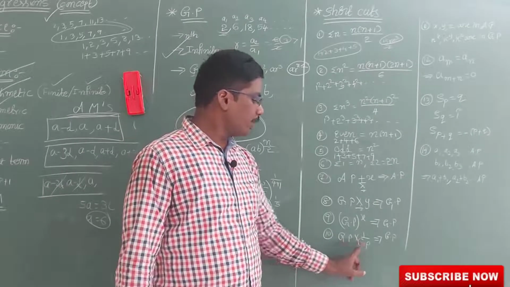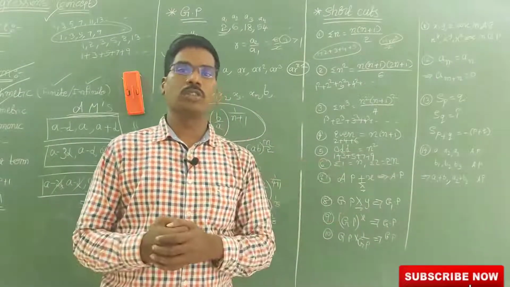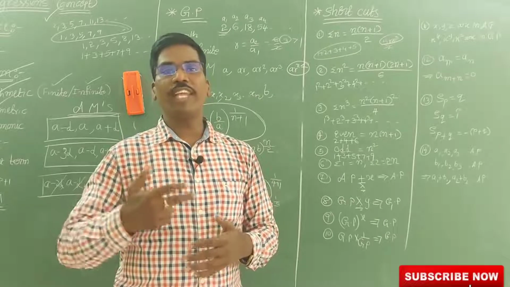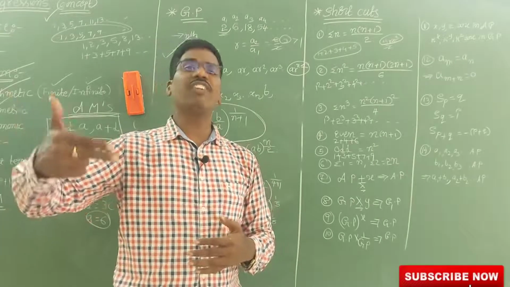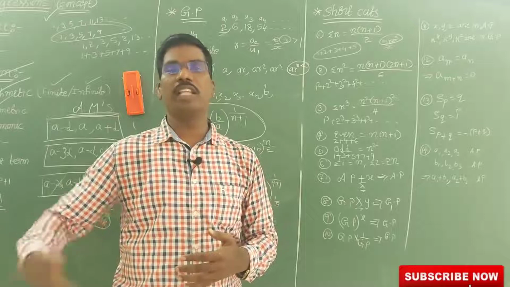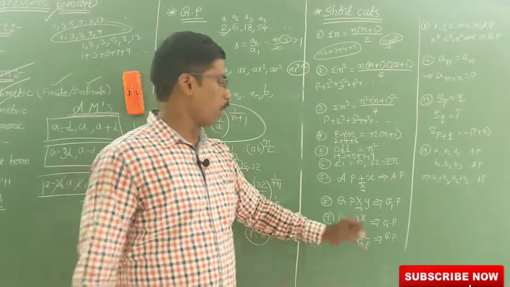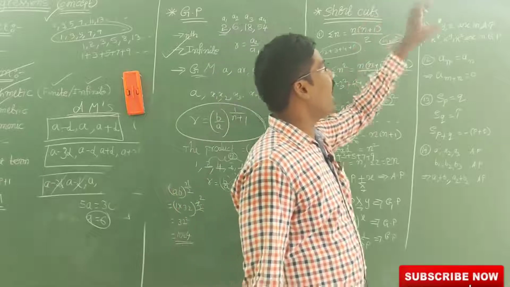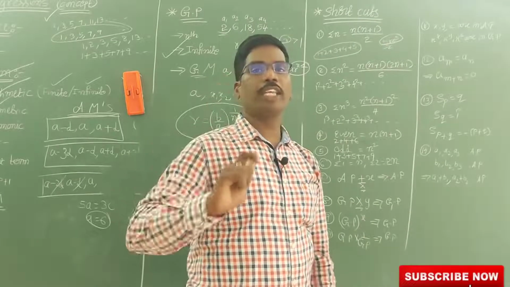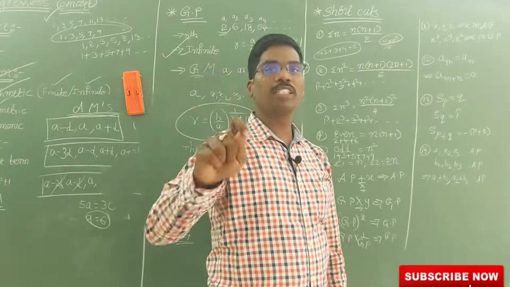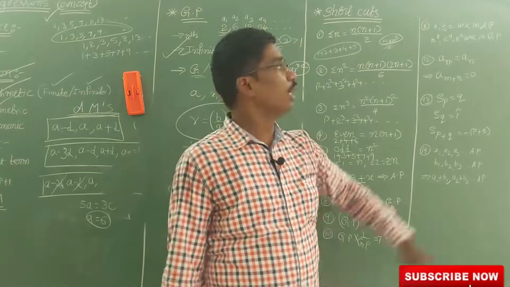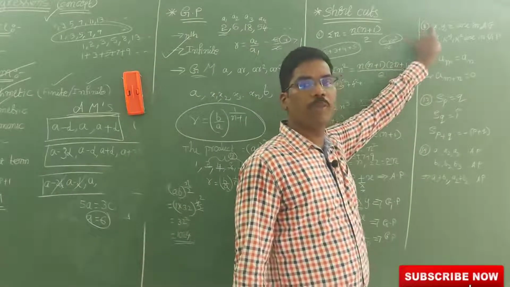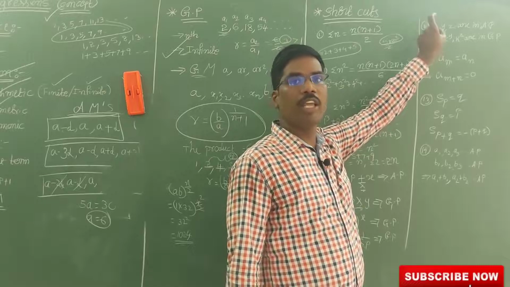Next, the reciprocals of a geometrical progression also form a geometrical progression. Next, if x, y, z are in AP, then k power x, k power y, k power z must be in GP. You have to remember this, it is very important. This type of problems will be coming in our exam.